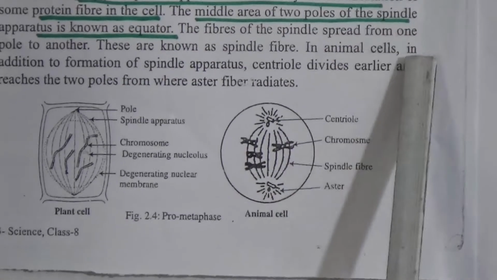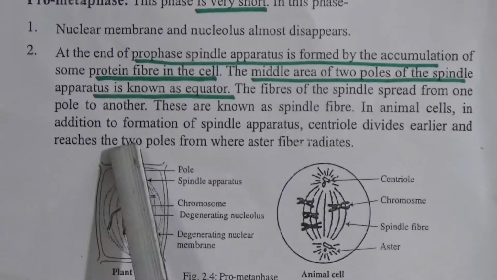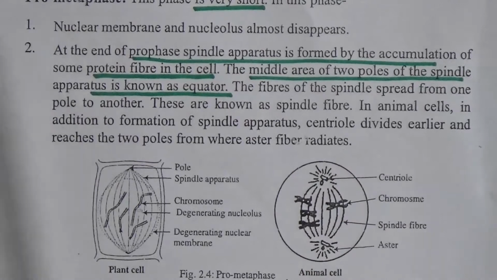In animal cells, in addition to the formation of the spindle apparatus, the centriole divides earlier and reaches the two poles, from where aster fibers radiate.